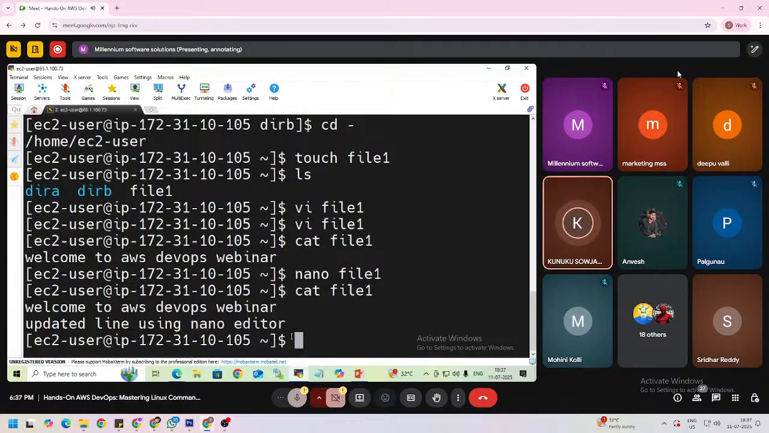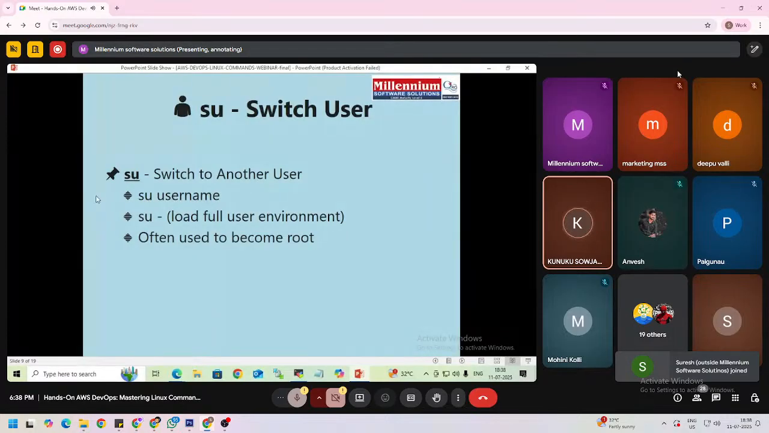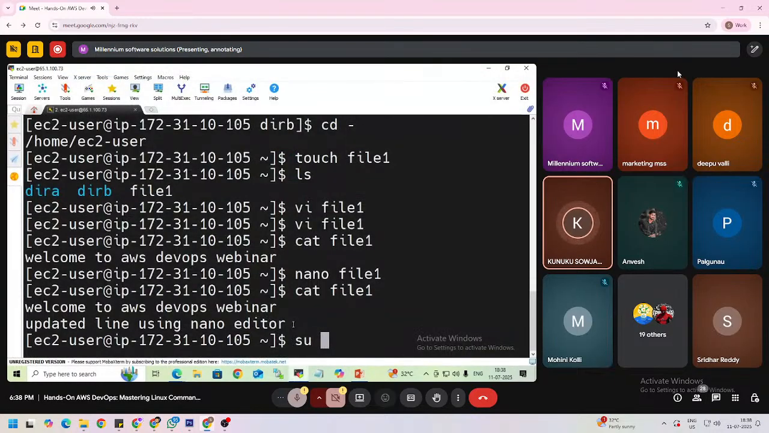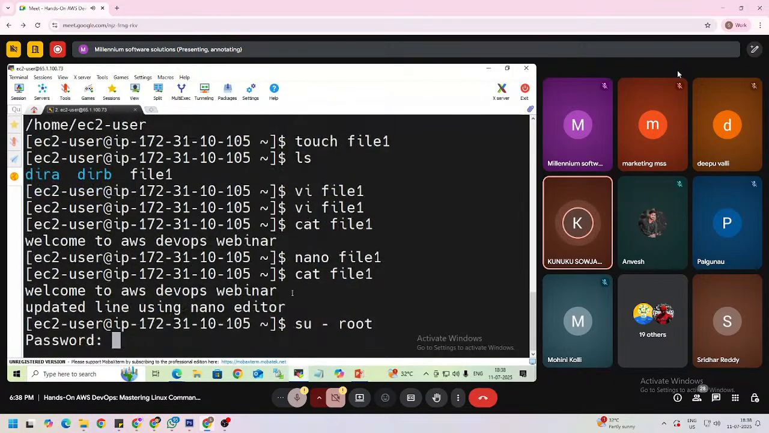So here we are in ec2-user, right? If we want to go to the root user, we need to use the command su, switch user. So here I am using su hyphen root. If you give only su hyphen, it will ask for the password of the root user, right? But we have not set any password for this root user.